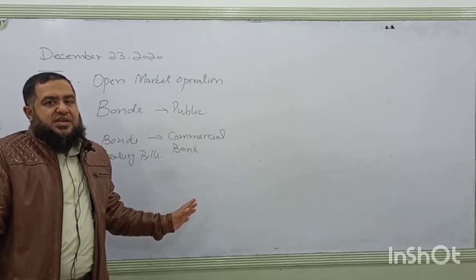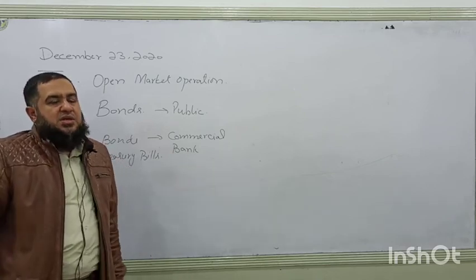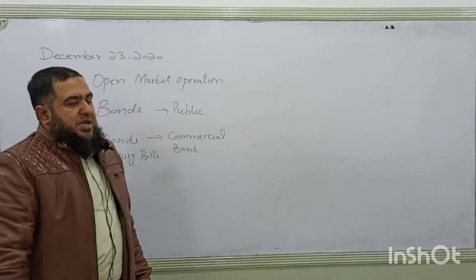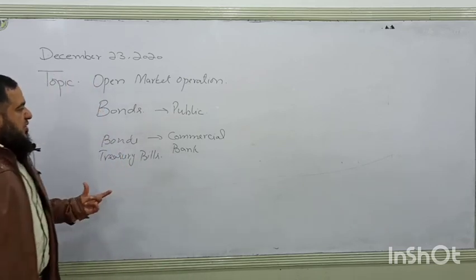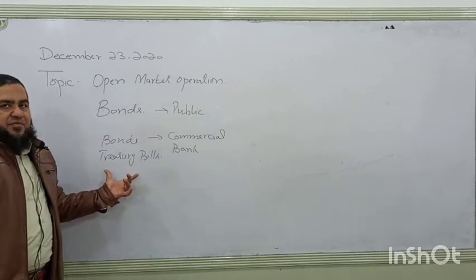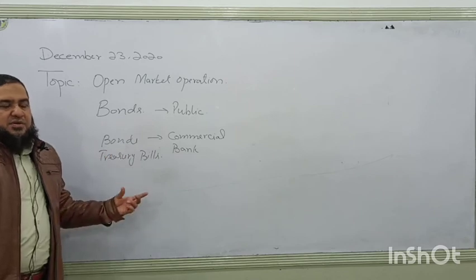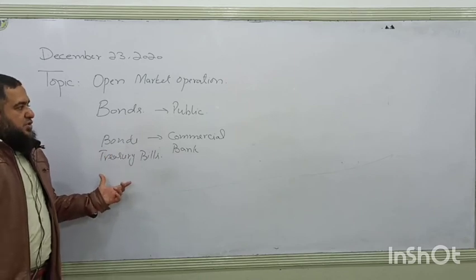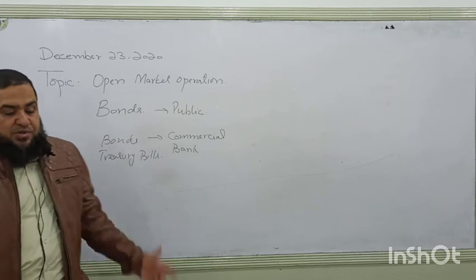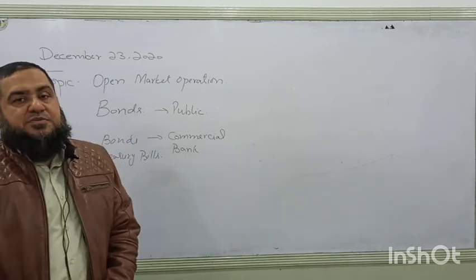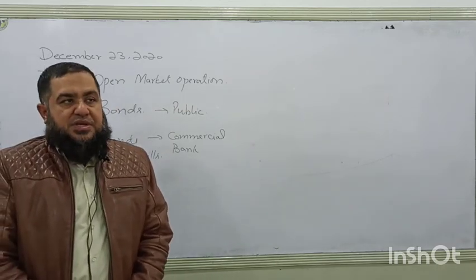When their assets are increasing, they will be extending more loans to the general public. So money supply can be increased by the commercial banks when they are buying the bonds or treasury bills from the federal government through central bank open market operation. So in that case, money supply in the market will be increasing.